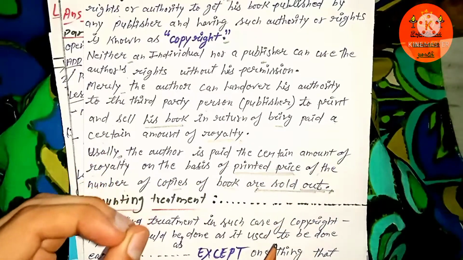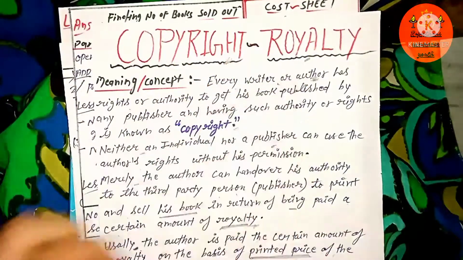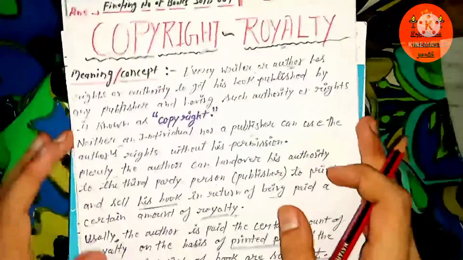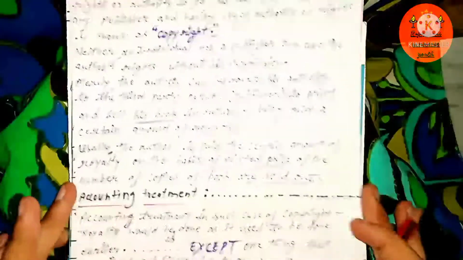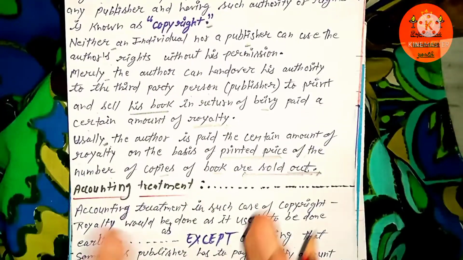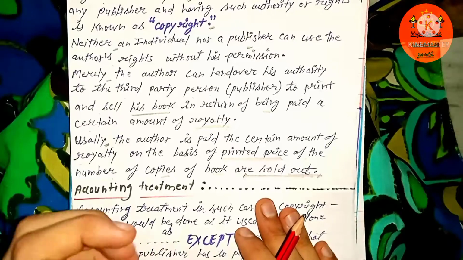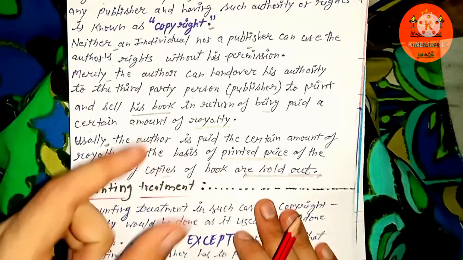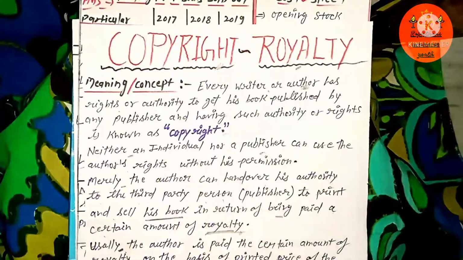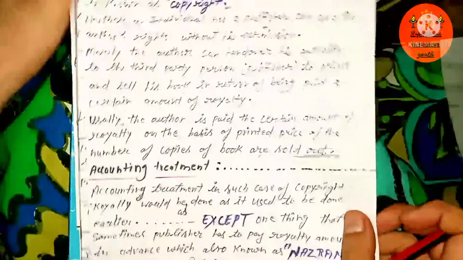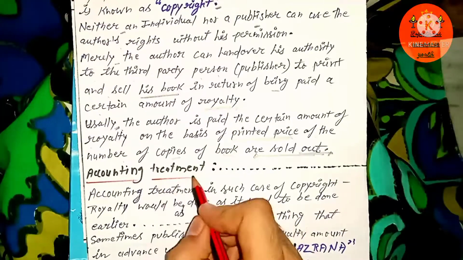So this is the simple concept, the easiest to perceive, and that was the exact meaning of copyright royalty. It is nothing but a deal between the author and the publisher, and the certain amount paid by the publisher to the author is known as royalty. Now let's move on to the accounting treatment.